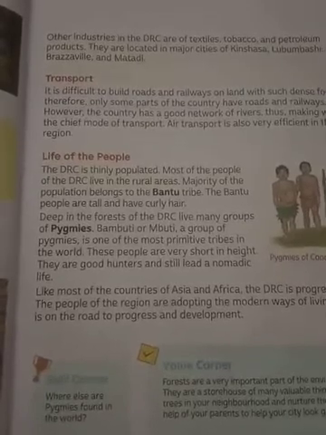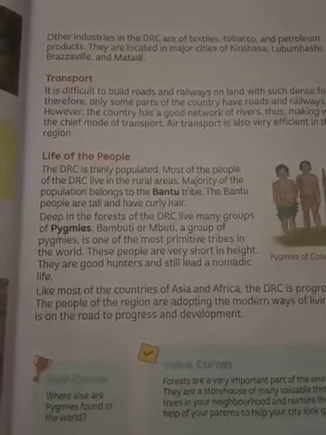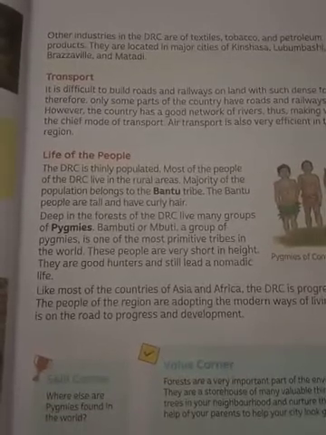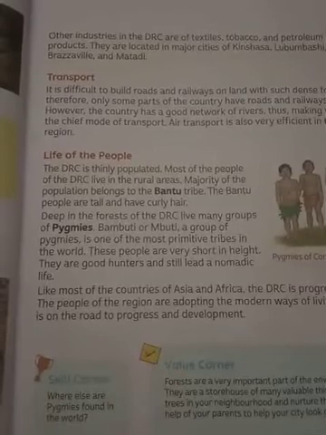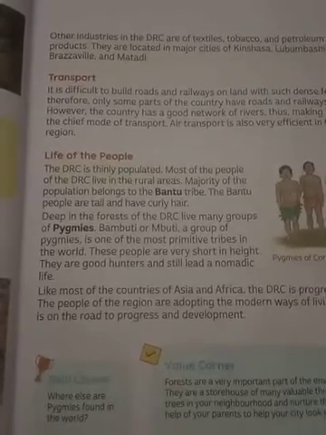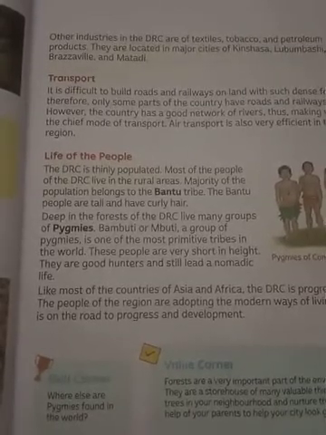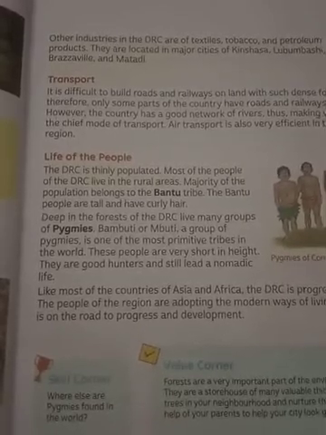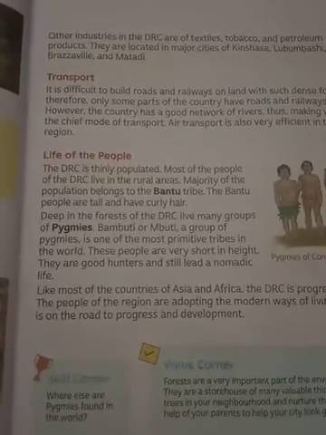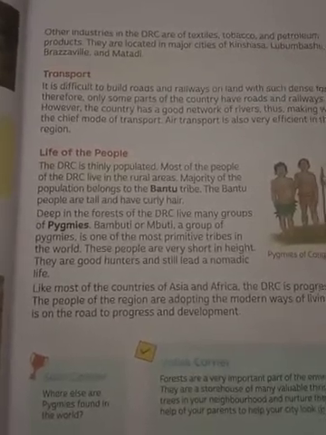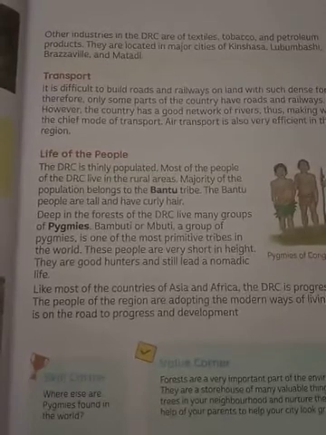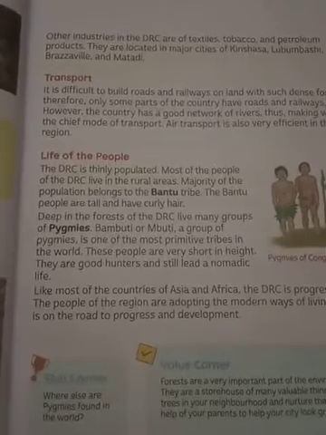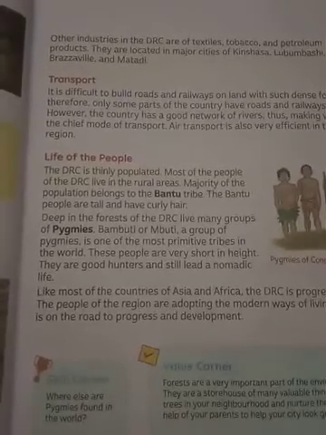Whereas we also see some pygmies, that is the Bambuti group, an old tribe. These are primitive tribes, one of the oldest tribes in the world. They are short in height and good hunters. They carry out hunting as their occupation and still lead a nomadic life. These kinds of people can be seen in Asia and Africa. Basically, the DRC is a developing country and needs to adopt modern technological ways into their life. It is still progressing and developing.